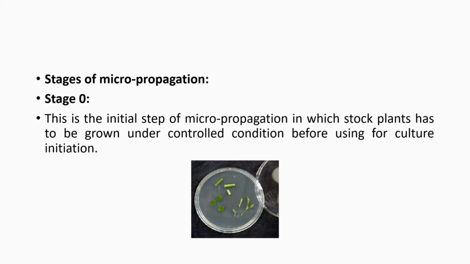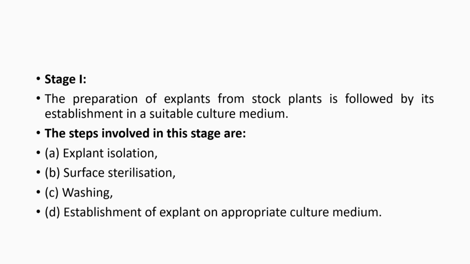Let's see the stages of micropropagation. There are 4 stages of micropropagation. First, we are going to see about stage 0. This is the initial step of micropropagation in which stock plants have to be grown under controlled condition before using for culture initiation.